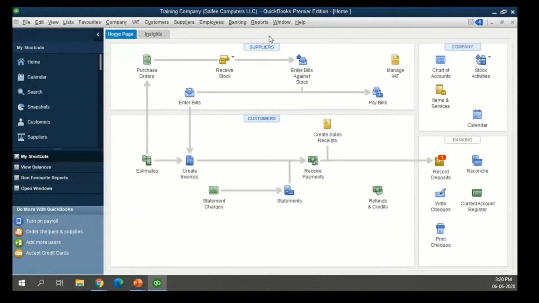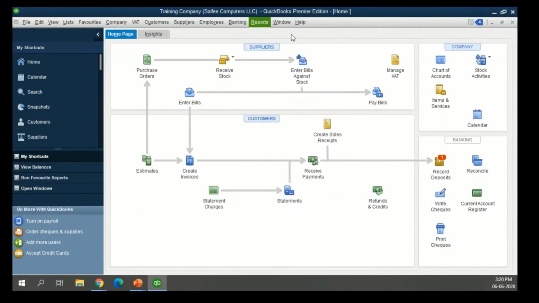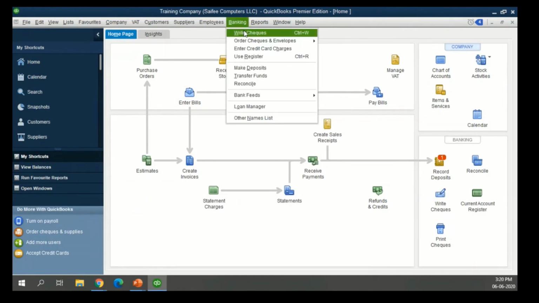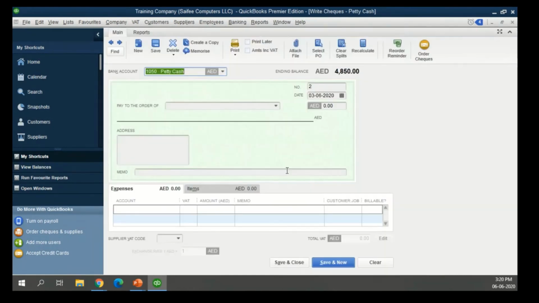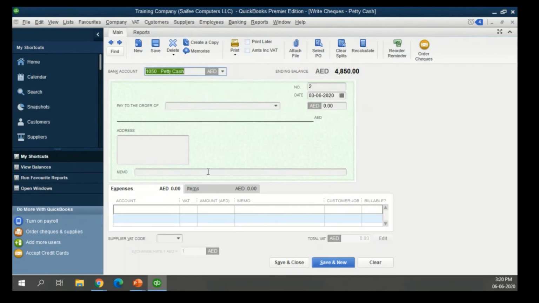So we can go to the banking menu, select from here, or we can directly do it from the home page. Okay, so we'll select it from here in this case. This is just, let's say, a payment option, but that can also be used for your petty cash expenses. Ideally, all your petty cash you would want to put in one place, so you can use this option. So you're selecting a petty cash account.